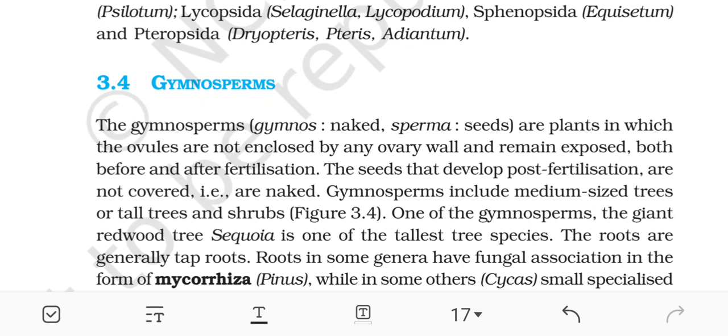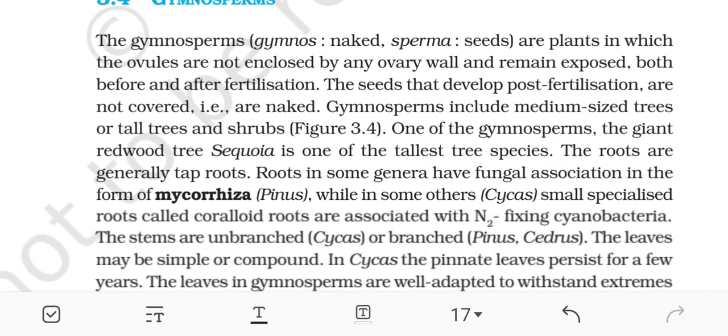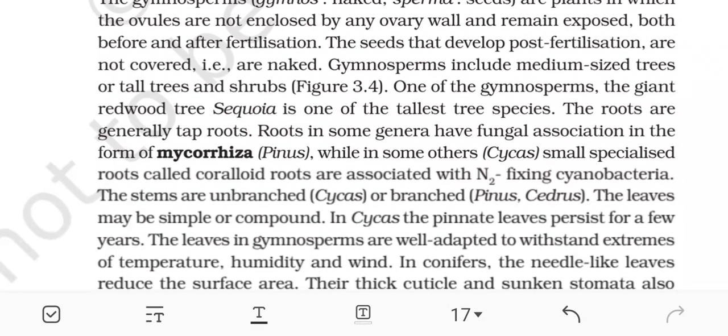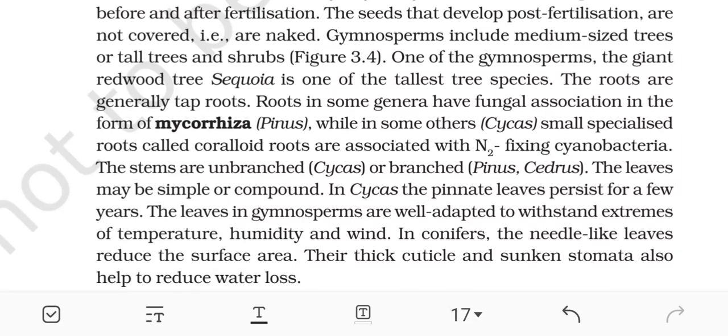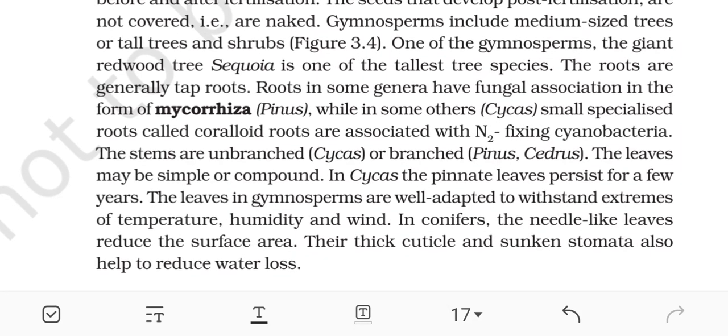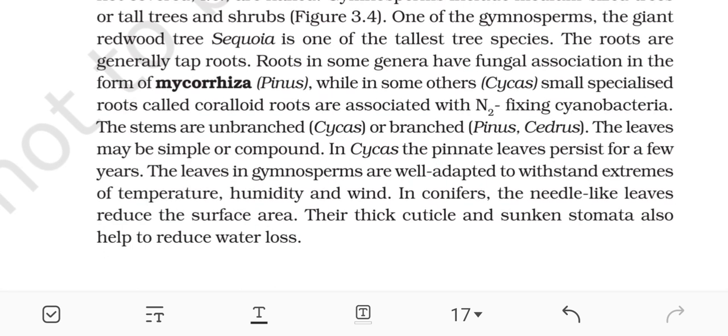3.4 Gymnosperms. The gymnosperms (gymnos: naked, sperma: seeds) are plants in which the ovules are not enclosed by any ovary wall and remain exposed, both before and after fertilization. The seeds that develop post-fertilization are not covered, that is, are naked. Gymnosperms include medium-sized trees or tall trees and shrubs. One of the gymnosperms, the giant redwood tree Sequoia, is one of the tallest tree species.